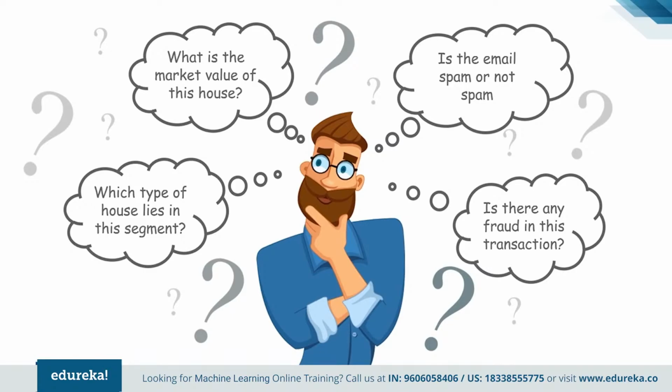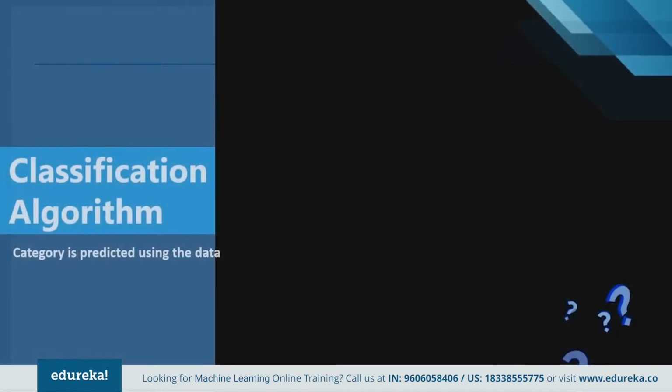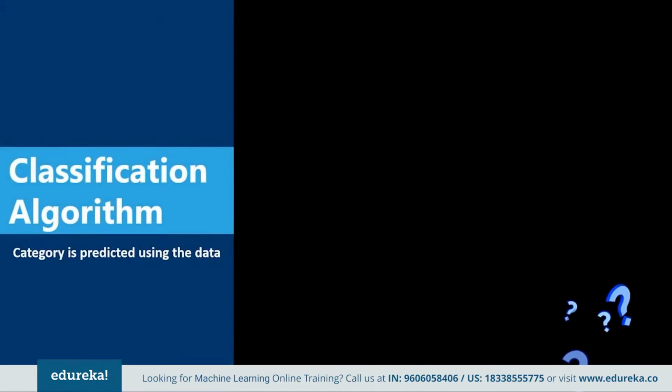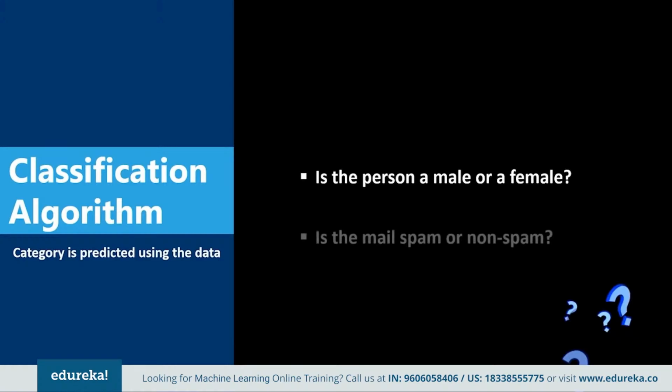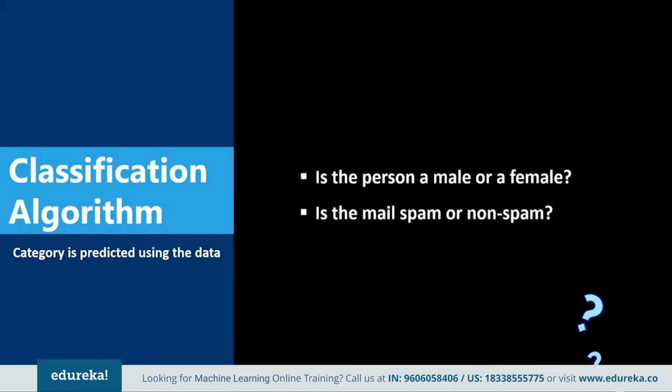But for getting an answer to these, you need some algorithm. The machine needs to train on the basis of some algorithm. Okay, but how will you decide which algorithm to choose and when? So the best option for us is to explore them one by one. So the first is the classification algorithm, where the category is predicted using the data. If you have a question like, is this person a male or a female? Or is this mail spam or not spam? Then this category of question would fall under the classification algorithm.